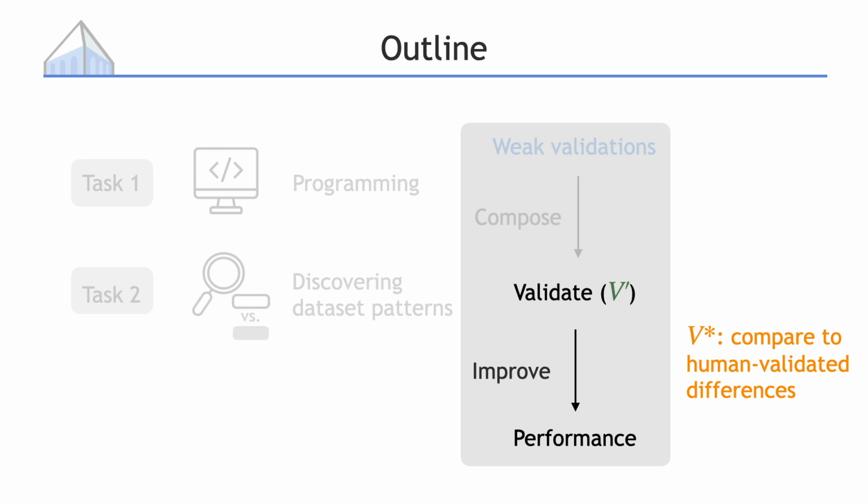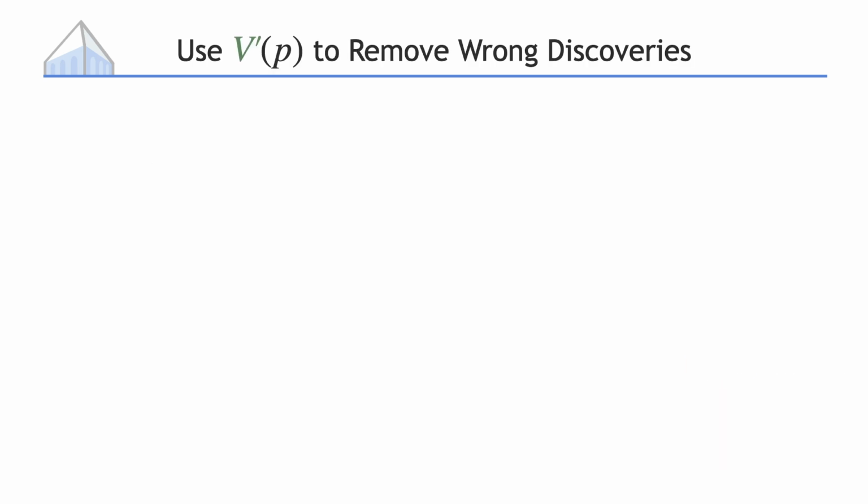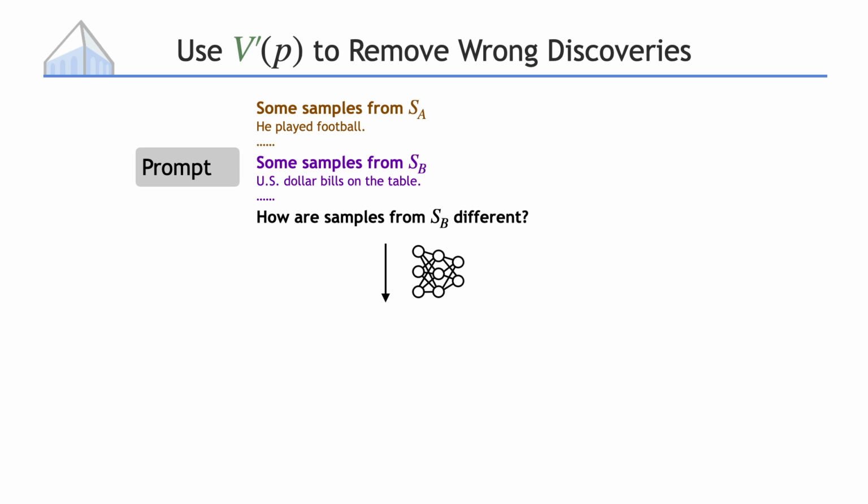Here is how we optimize against V prime. We give the language model a prompt. Here are some samples from SA, here are some samples from SB. How are samples from SB different? You can view this as a brainstorming prompt, and this process is similar to how humans can come up with discoveries by looking at data points.